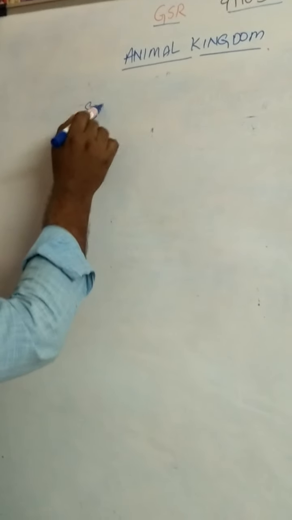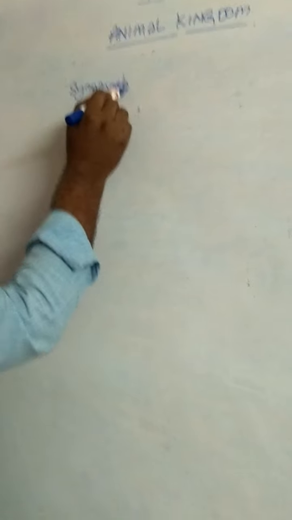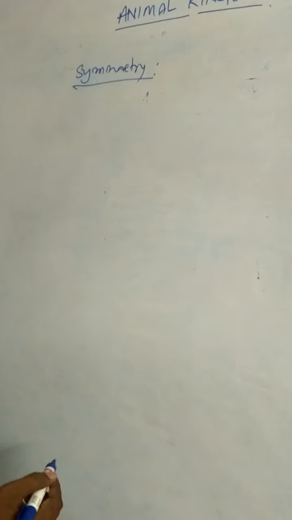Then coming to symmetry and coelom. What is symmetry? The arrangement of body parts in a geometrical design is called symmetry.